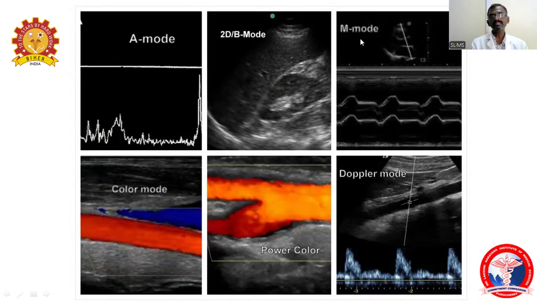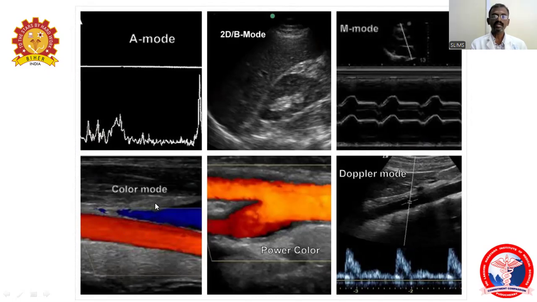What do you mean by M mode? It is nothing but motion mode. In motion mode, there will be motion of the particles, and during the motion the particles can vibrate. From the vibration we produce a motion mode. And coming to the Doppler mode, I told you about the green color, red and blue. Red is towards the probe and blue is away from the probe.